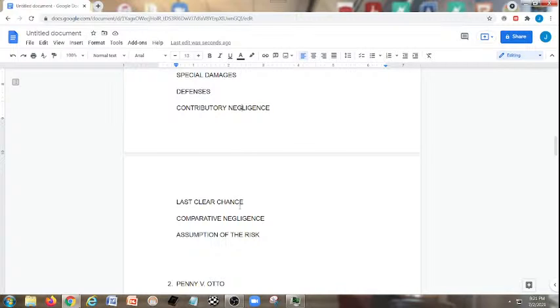So we've got to make sure that even if Mel is successfully able to argue that, remember, Penny's going to say the last clear chance: it was Mel having to brake for Nigel. That was the last clear chance to avoid the accident in the first place. Now, comparative negligence. Even after all this is talked about and analyzed, the comparative negligence would say that even if Penny is at all at fault for her injury, that would only reduce her recovery by her apportioned degree of fault.